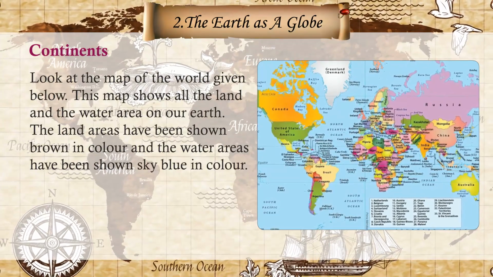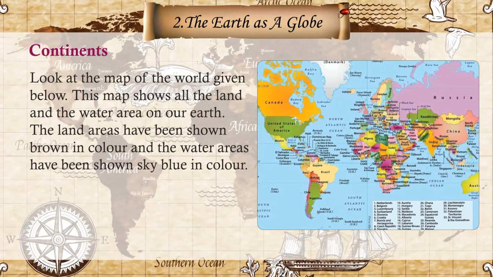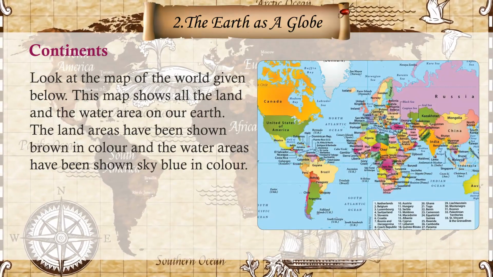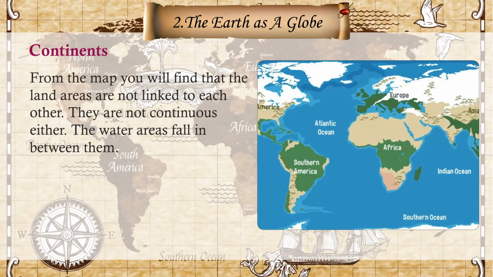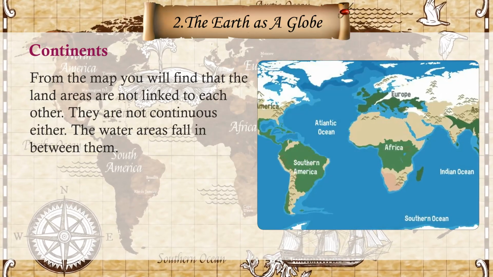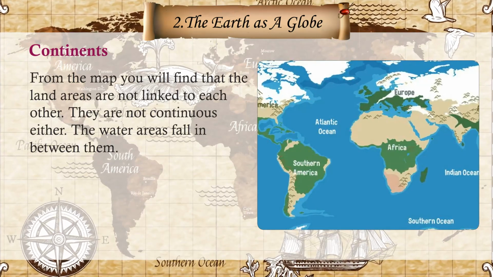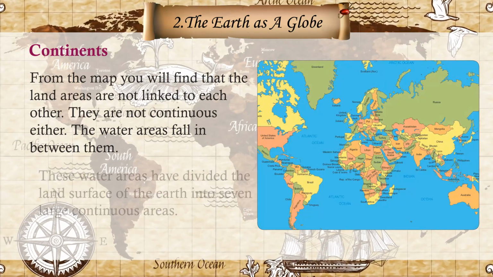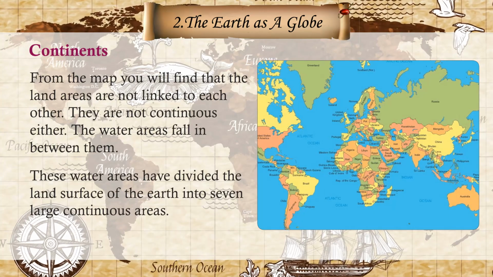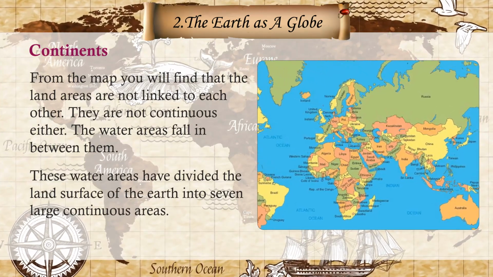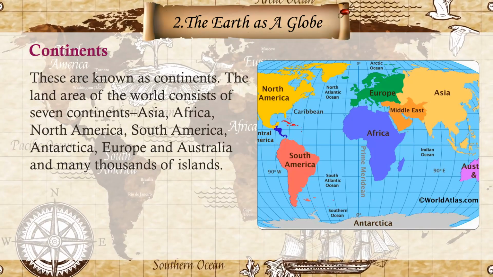The land areas have been shown brown in color and the water areas have been shown sky blue in color. From the map, you will find that the land areas are not linked to each other. They are not continuous either. The water areas fall in between them. These water areas have divided the land surface of the Earth into 7 large continuous areas. These are known as continents.